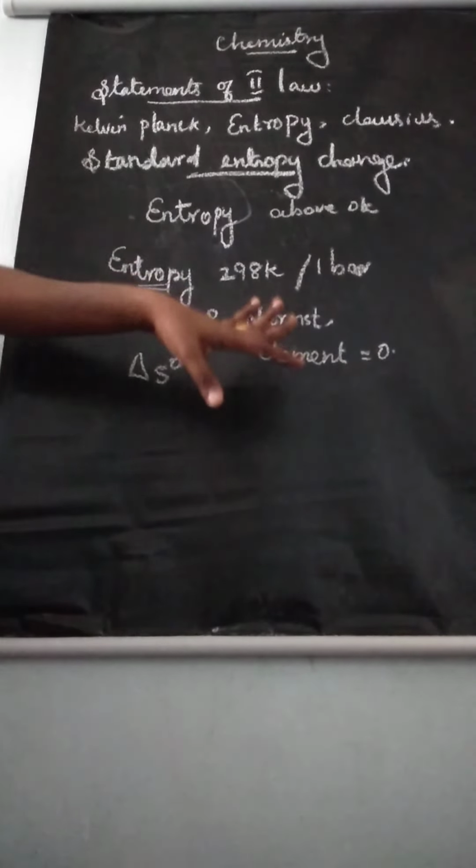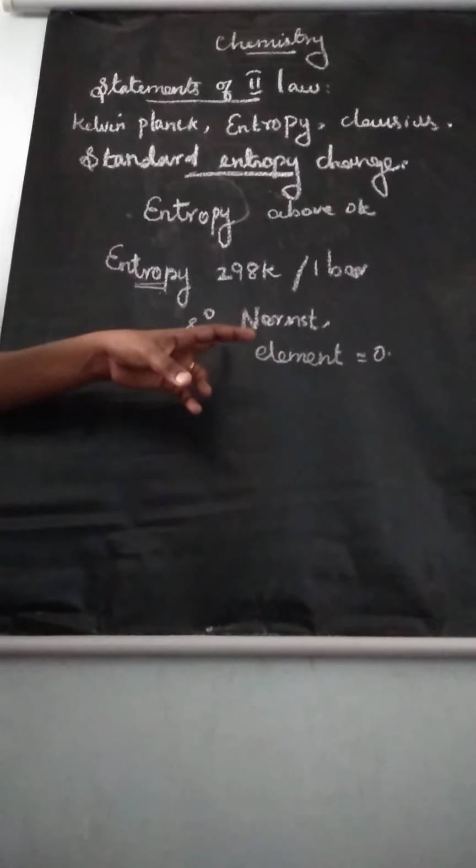The temperature 0 Kelvin means the entropy of the particular element is 0.